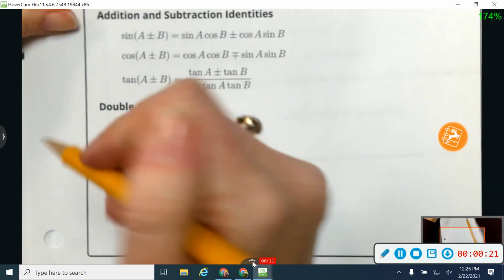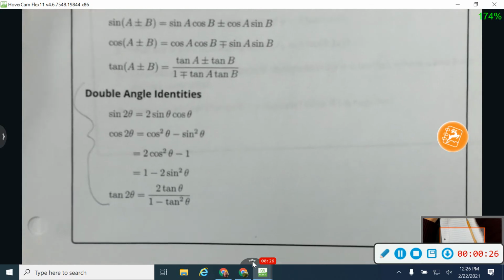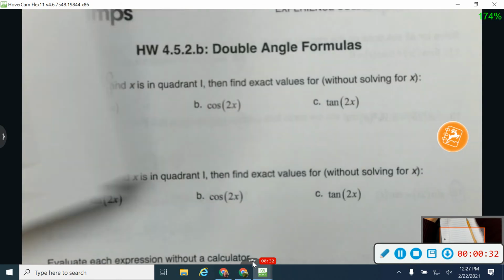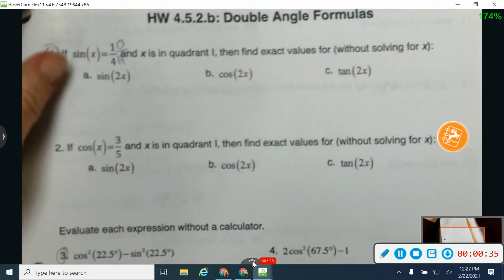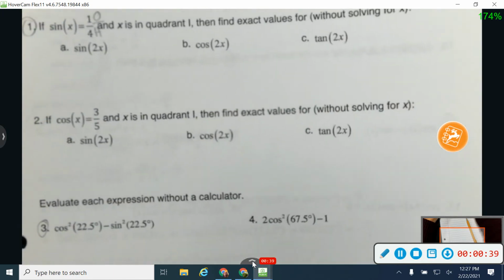Today we're going to be working with these down here called the double angle identities. That's what we're going to be working with. On mine it's page 28. So if you need to pause the video for just a minute and find those 2 pages, that's where we're going to be going today. All right, I'm going to write on another sheet of paper just because my handwriting is kind of big.